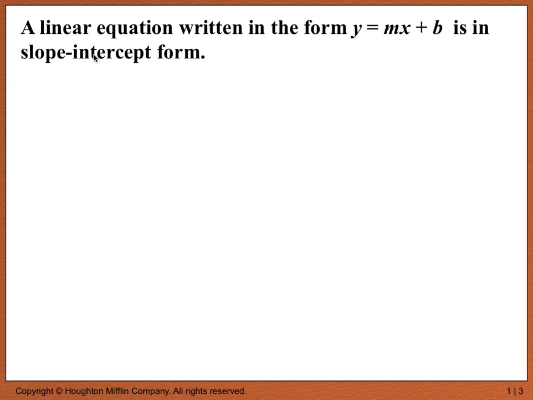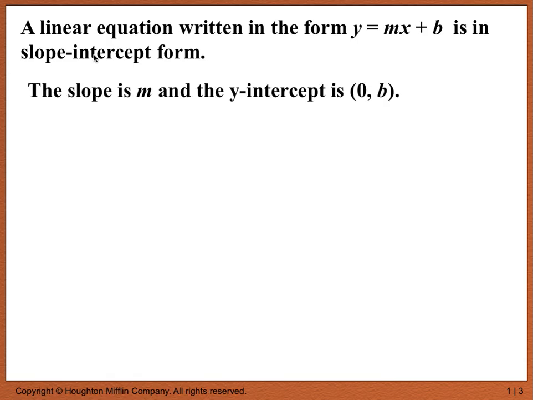A linear equation written in the form y equals mx plus b is in slope-intercept form. That form of the line is called slope-intercept form. The slope is m and the y-intercept is (0, b).